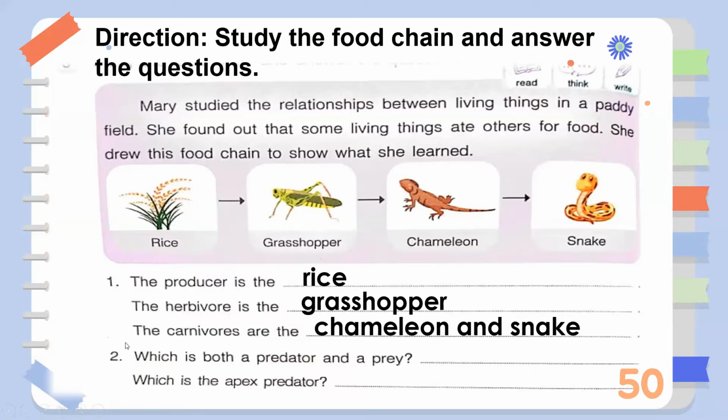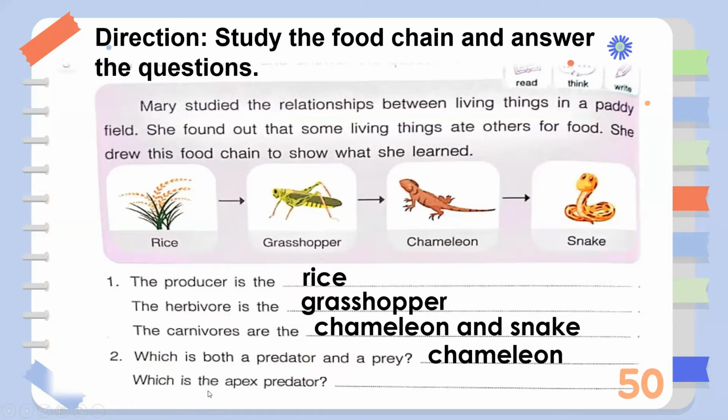Now let's move on to number 2, which is both a predator and a prey. A predator is an animal that eats other animals, and prey is an animal that is killed or eaten by other animals. So which is both a predator and a prey? It's the chameleon. Very good. It's the chameleon because the chameleon eats the grasshopper, but it is also eaten by the snake. So it serves as both prey and predator.